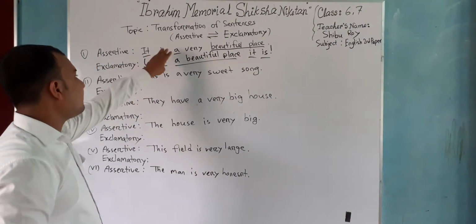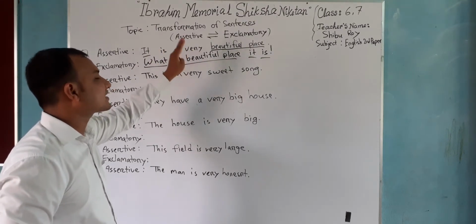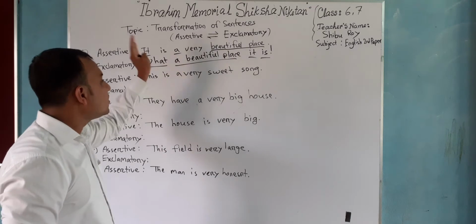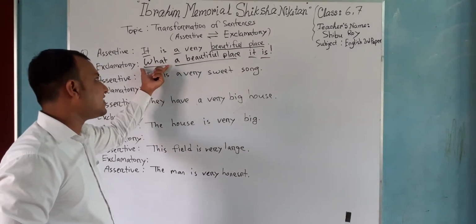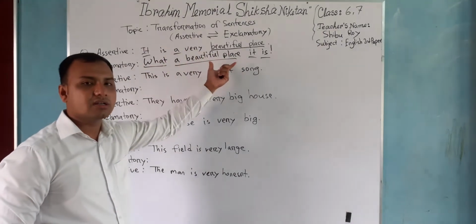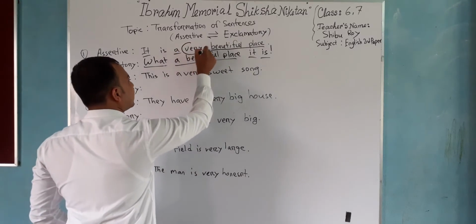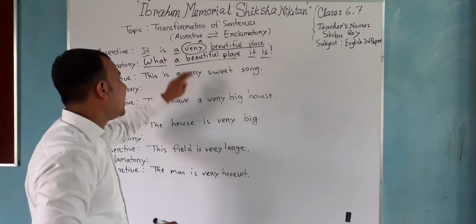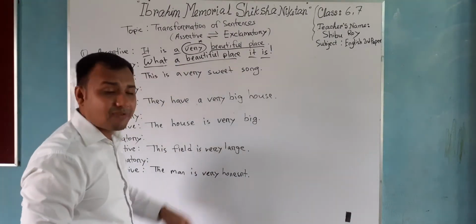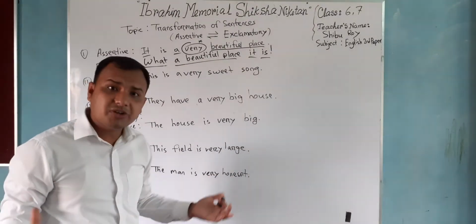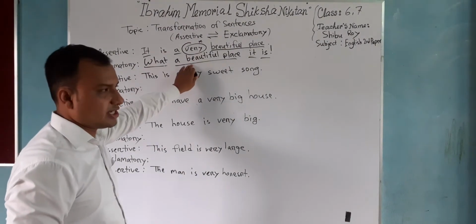Understand? So, if we find any article in a sentence and we need to transfer it into an exclamatory sentence, we always put the word what at the beginning of the sentence. After that, we put the article and the latter part. We will not put very in our exclamatory sentence. Okay? What a big palace it is! It's surprising. So we make it exclamatory.